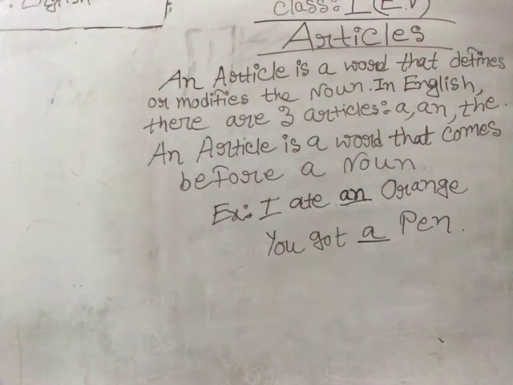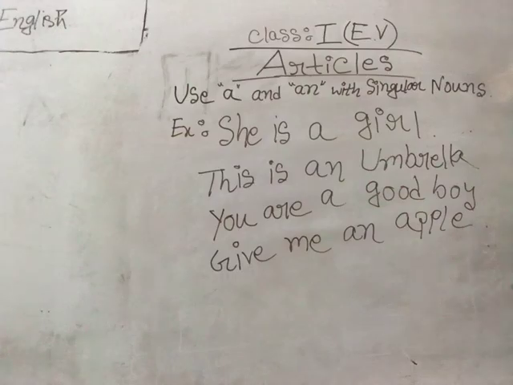So let us see when to use a and when to use an. As a and an, they both are articles and they both are indefinite articles, but we have to know where to use a correctly and where to use an correctly. Okay, babies. So I hope you all have your exercise books with you so that you can note it down right now. Please look at the board. So here see, the instruction is use a and an with singular nouns.